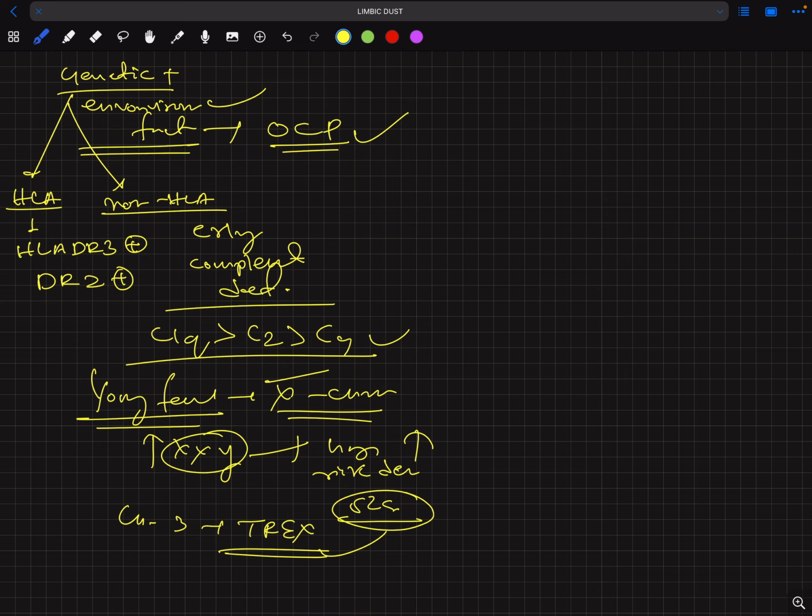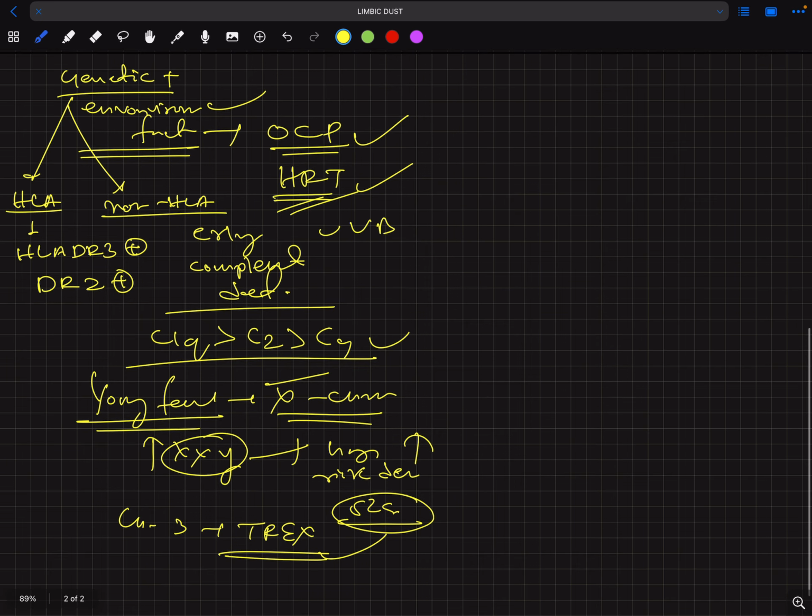Another thing is hormone replacement therapy, HRT. HRTs have more side effects as compared to their good effects. People using HRT are also at high risk of developing SLE. And there is UVB rays, Epstein-Barr virus infection, silicosis, vitamin D deficiency and smoking. These are also environmental factors which predispose to SLE.